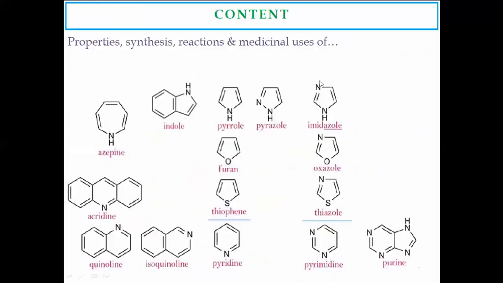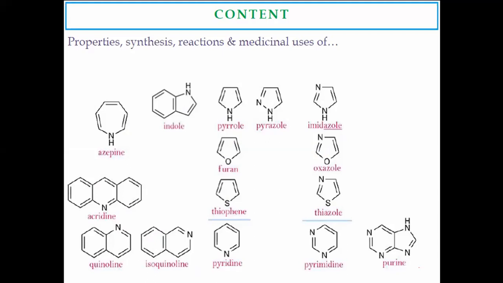In heterocyclic compounds, generally we have to discuss their properties, their preparations, that is called synthesis, and their reactions, and the medicinal compounds containing heterocyclic rings and their uses. So this study we have to discuss every time in heterocyclic compounds in Unit 3 as well as in Unit 4.